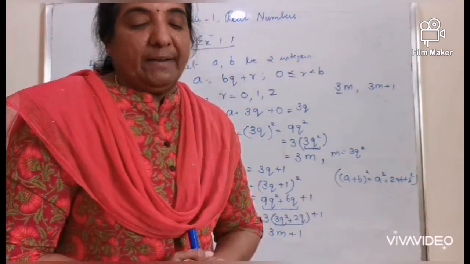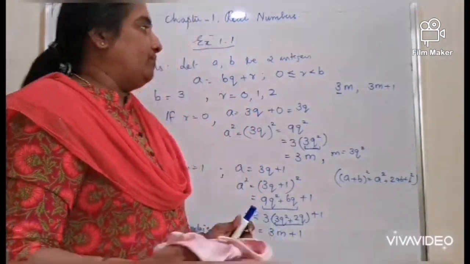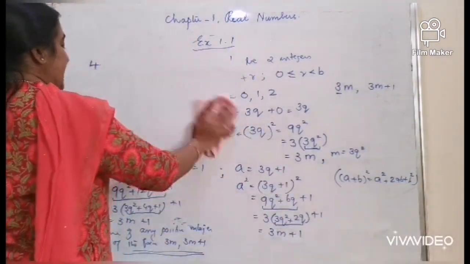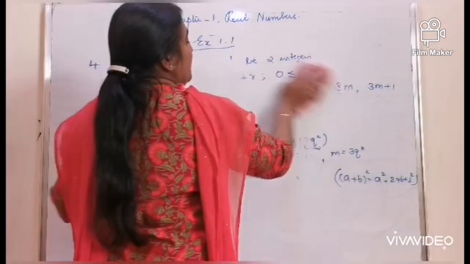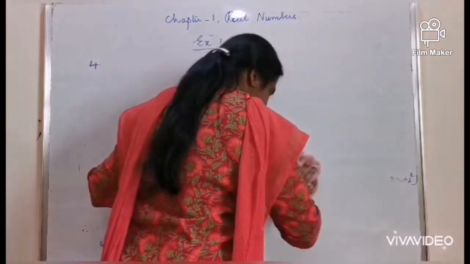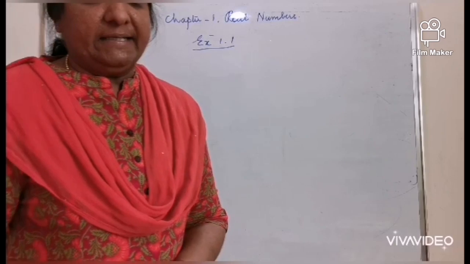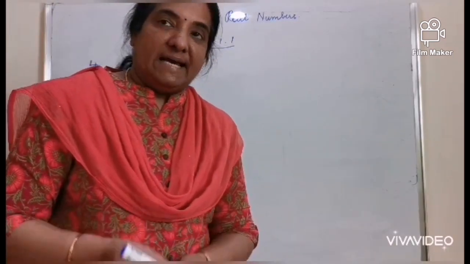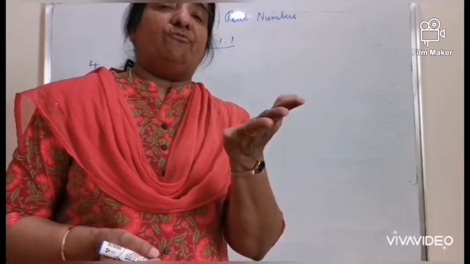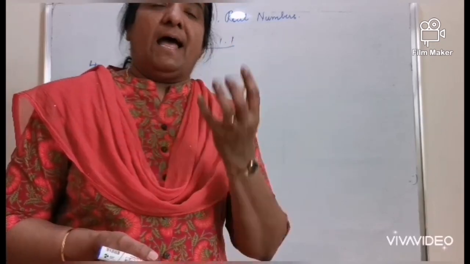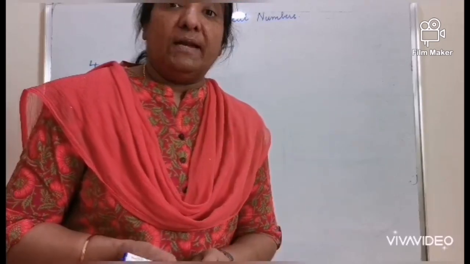Use Euclid's division lemma to show that the cube of any positive integer is either of the form 9m or 9m plus 1. When you see this question, underline the word cube and underline the number 9. When you see that, if you take the value of b as 9, the possible remainders are 0, 1, 2, 3, 4, 5, 6, 7, 8, and the workout with a plus b whole cube till the remainder 8 is too lengthy.